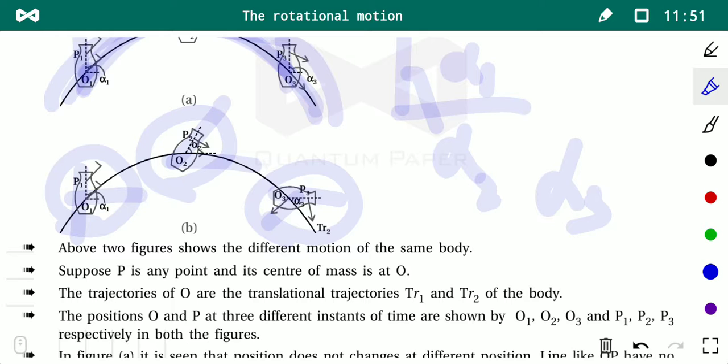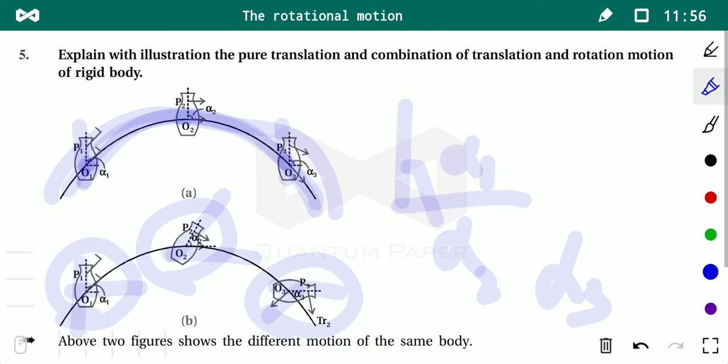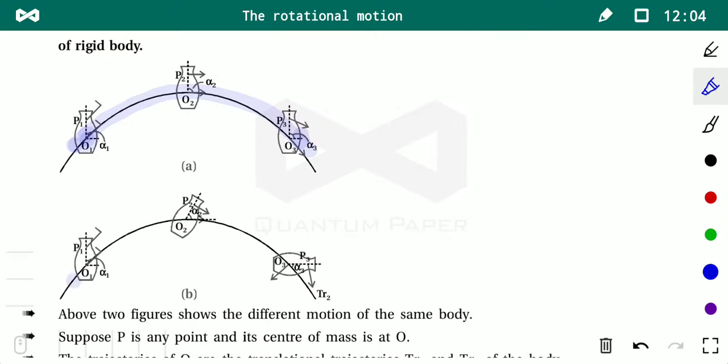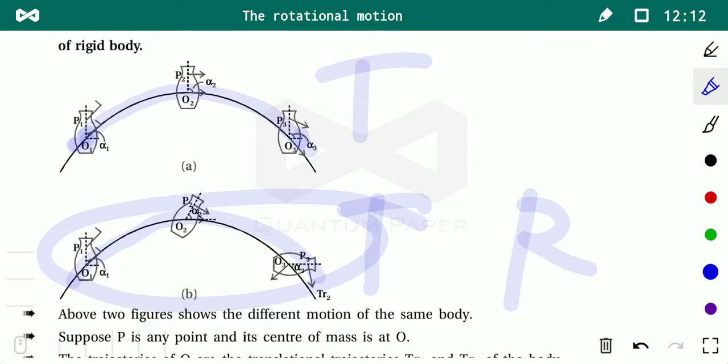Here the body as a whole, center of mass, that is O. Center of mass is the point where the entire mass is assumed to be located. So the center of mass performs translation motion, and here this is pure translation. This is translation along with rotational. This is the message I want to convey in this question.